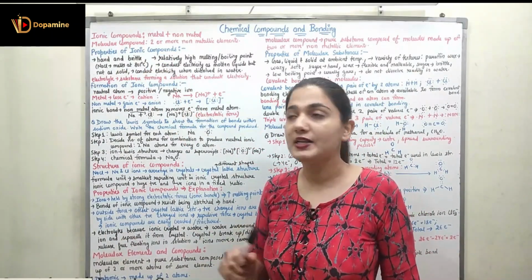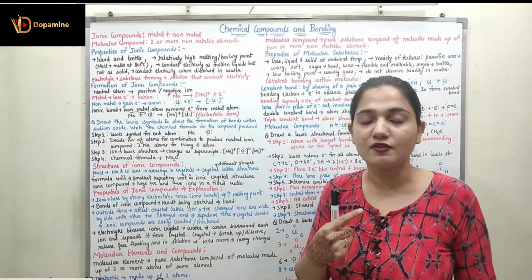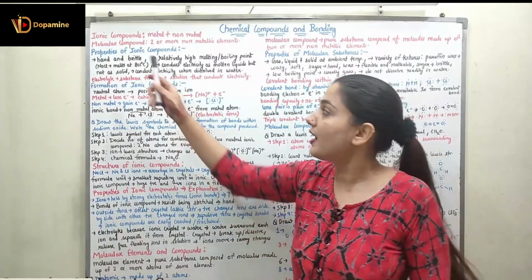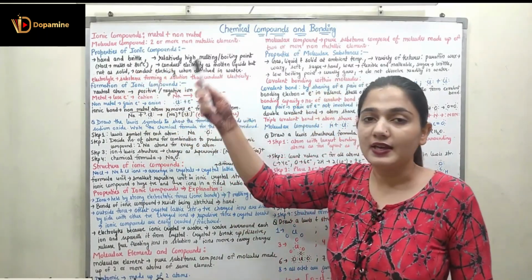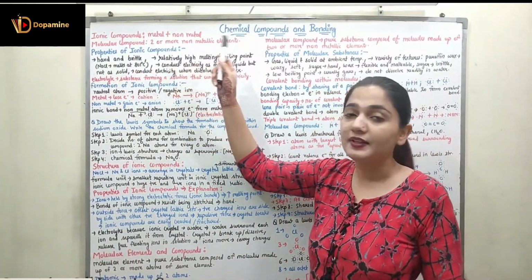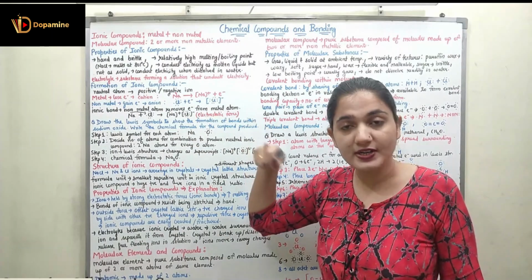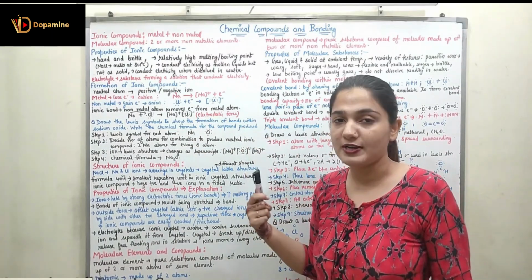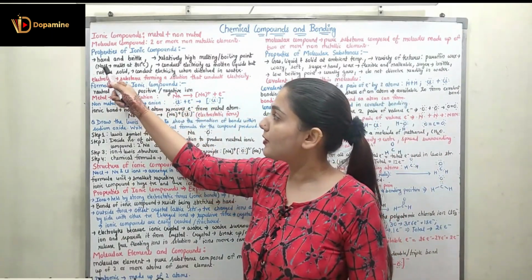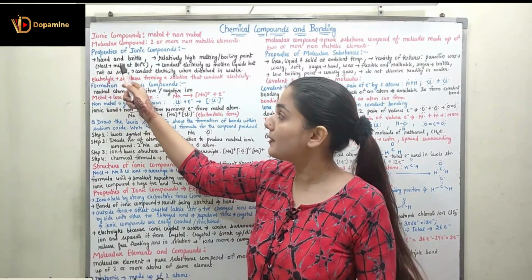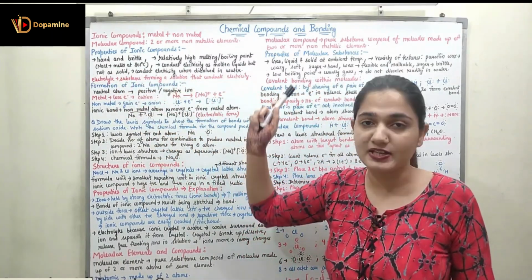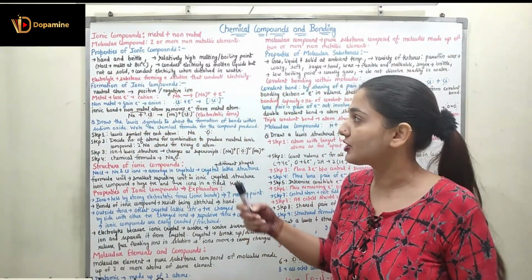Coming to the properties of the ionic compound. First of all, ionic compounds are hard and brittle. Second, they have a relatively high melting point as well as a high boiling point. If I talk about the melting point of sodium chloride, it melts at 801 degrees Celsius. It's a very high temperature.